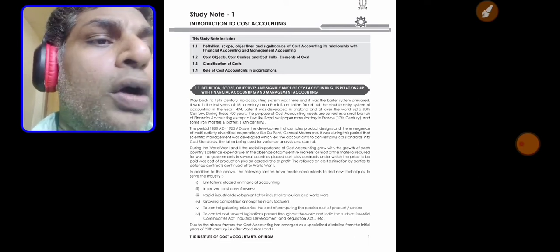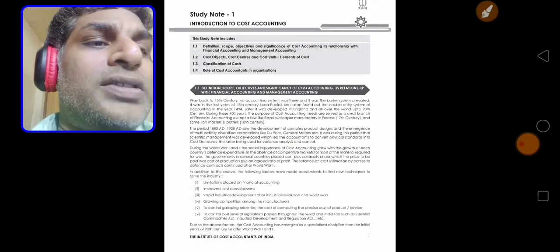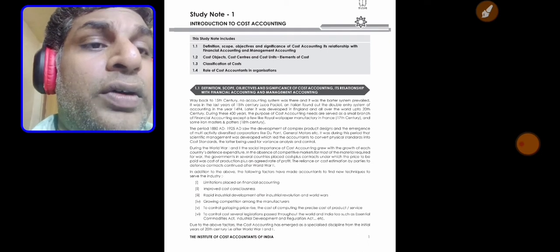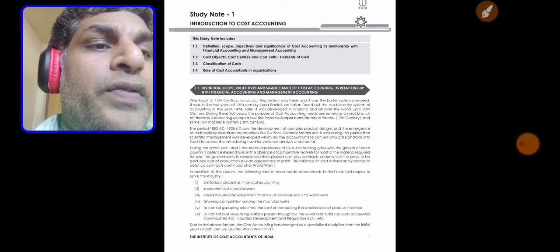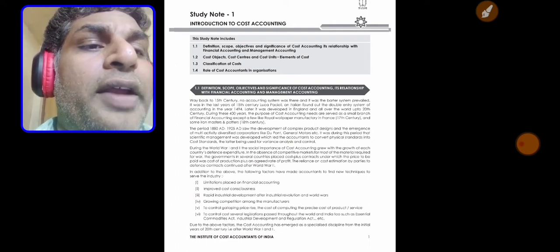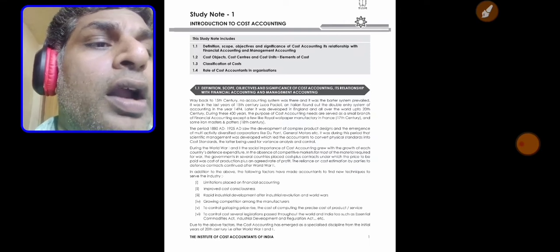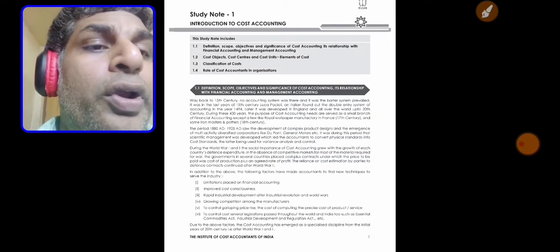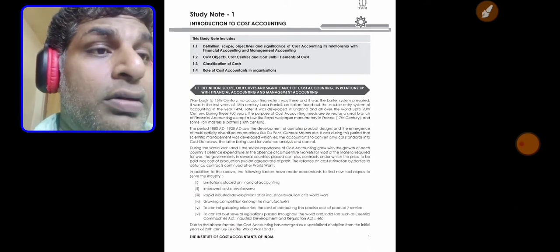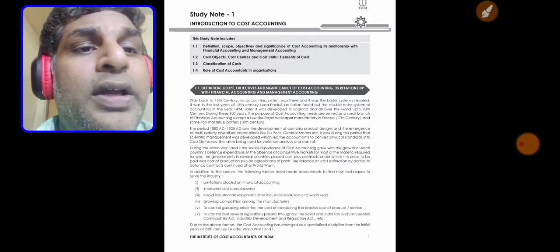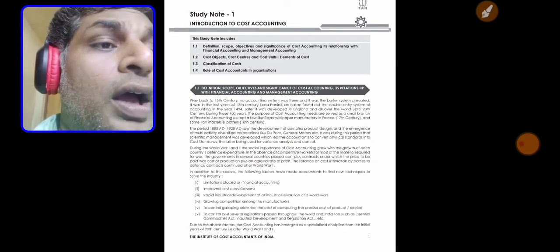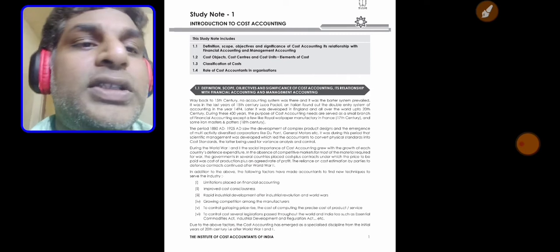Way back in the 15th century, no accounting system was there, and the barter system prevailed. In the last years of the 15th century, Luca Pacioli, an Italian, found out the double entry system of accounting in the year 1494. Later, it was developed in England and all over the world up to the 20th century. During these 400 years, cost accounting served as a small branch of financial accounting, except for a few royal wallpaper factories like those in France in the 17th century and some iron masters in the 18th century.